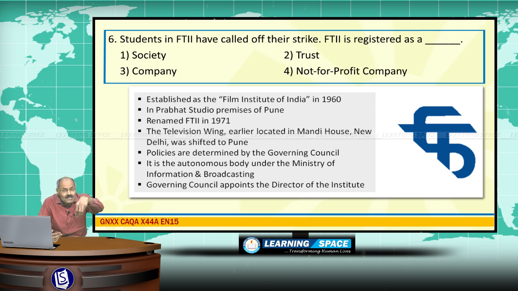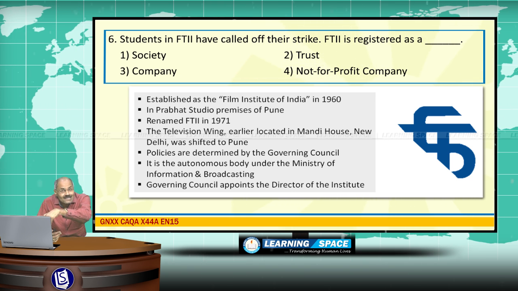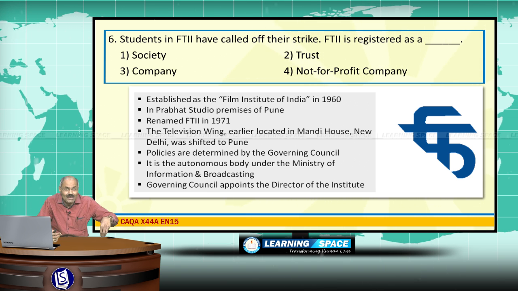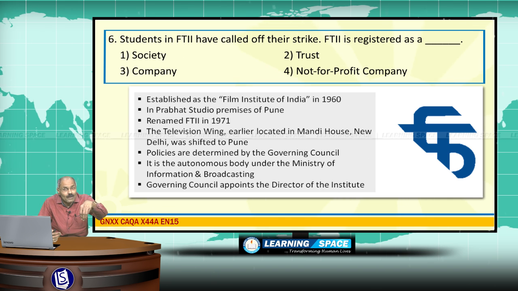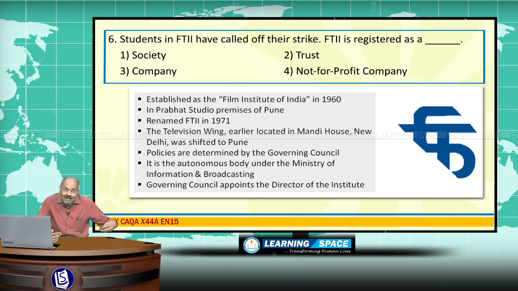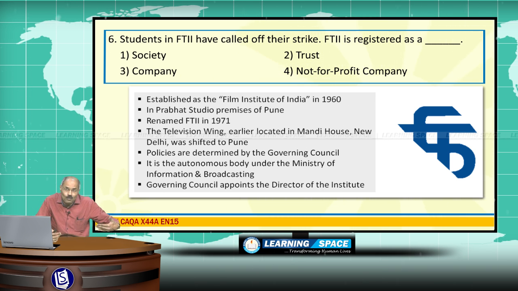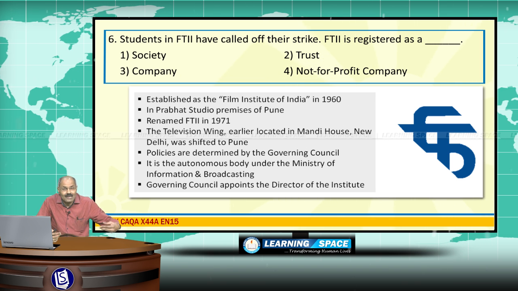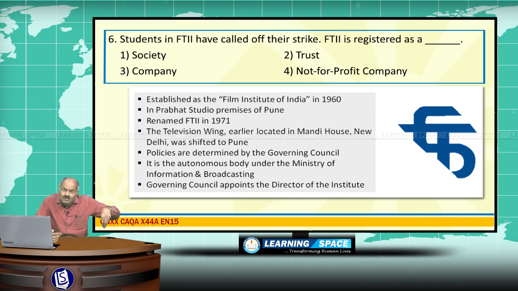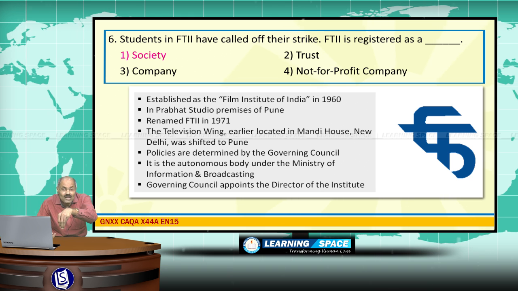So, FTII was registered as a society under the Societies Act of 1860, and it was established in the year 1960, and initially started in the Prabhat Studio premises of Pune, and later on renamed as FTII in 1971, and the television wing was also shifted to Pune, right? And policies are determined by the governing council. It is an autonomous body registered as a society under the Ministry of Information and Broadcasting.